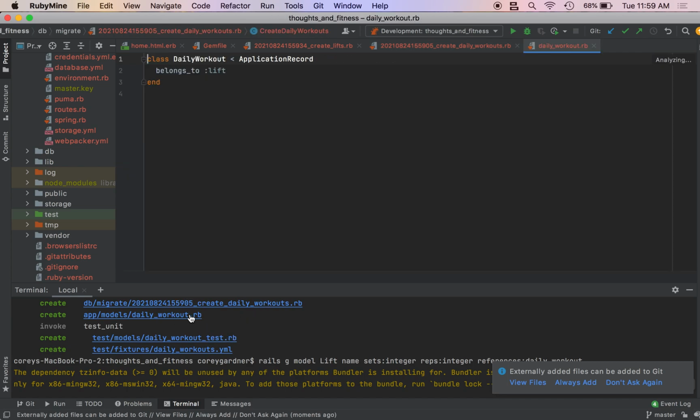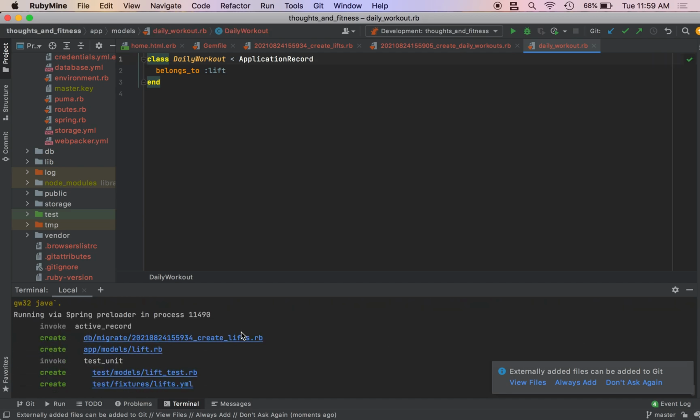And then we can open up our models. Our daily workout belongs to a lift. That might be backwards. Boom, boom, boom. Yes, I believe that is backwards. It should look like this. I might just write these migrations by hand. I'm sorry.